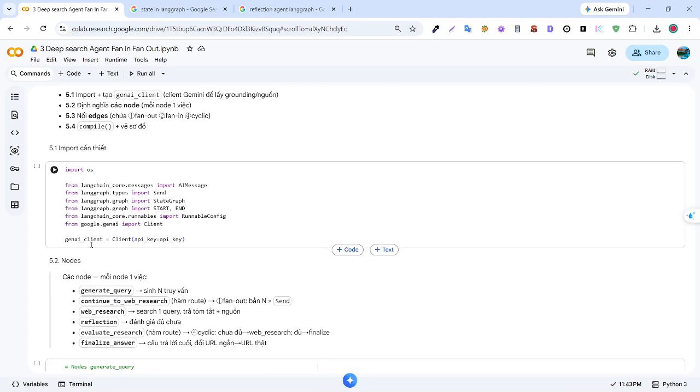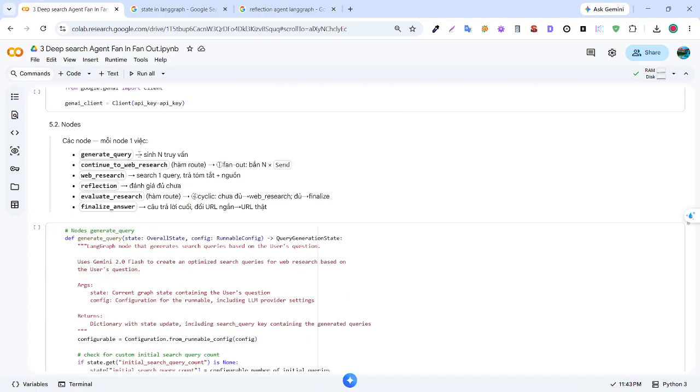So the next step I will define the nodes.